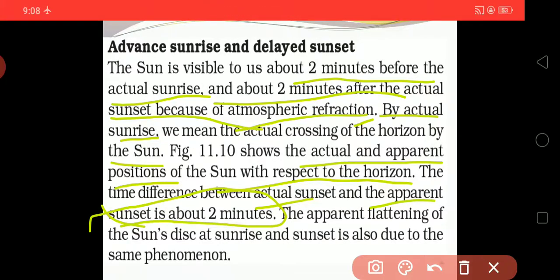The apparent flattening of the sun's disc at sunrise and sunset is also due to the same phenomenon. In the same way, both sunrise and sunset are seen because of this. The phenomenon is the difference between the apparent and actual position with respect to the horizon, which amounts to 2 minutes.